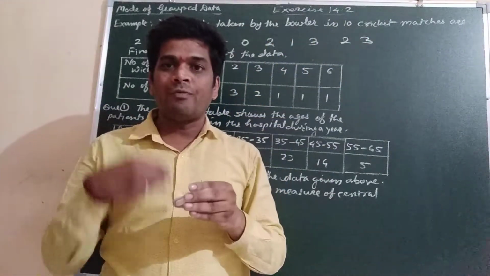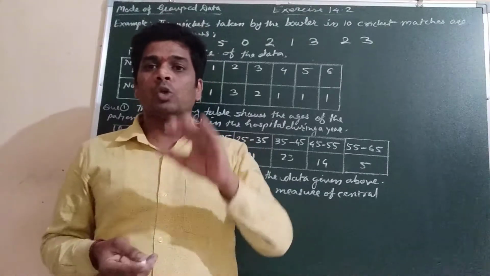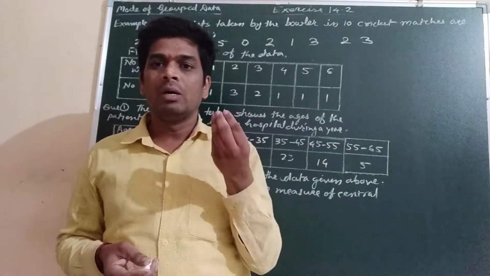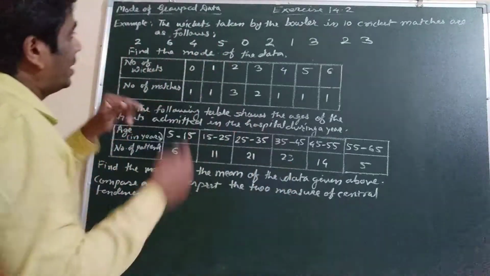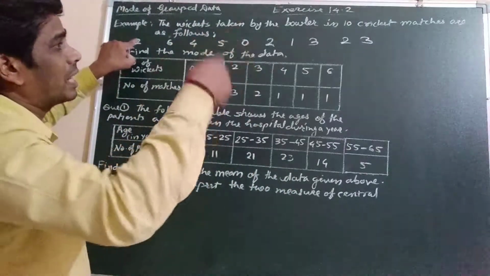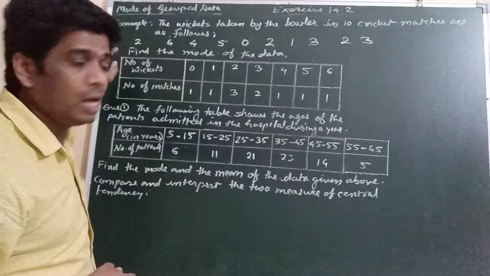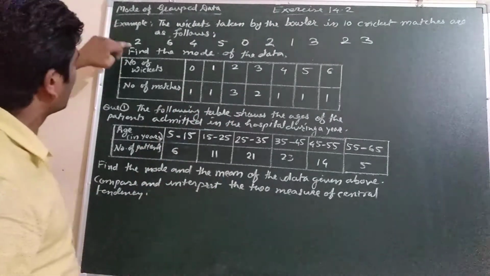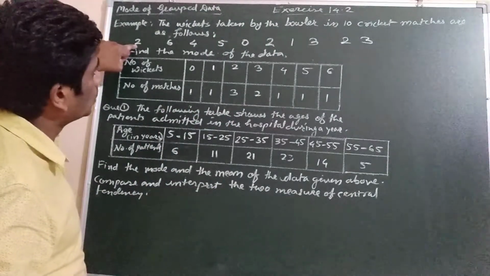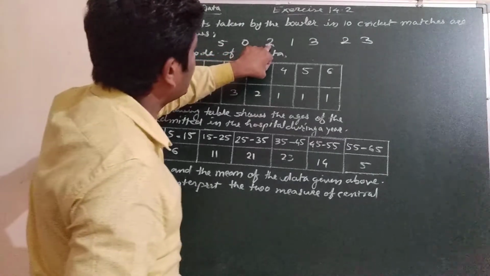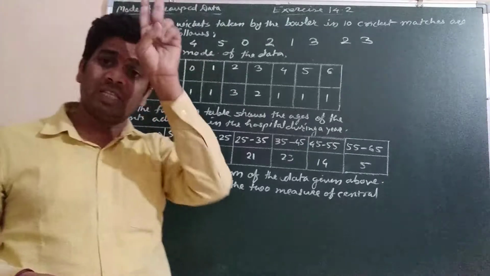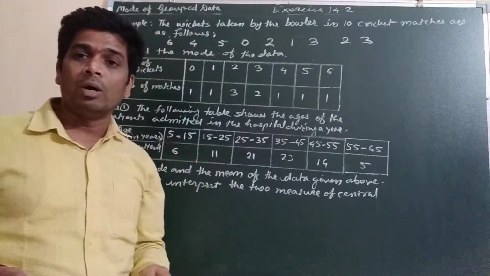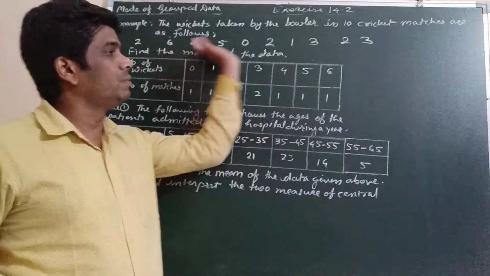So if you want to find the mode of the ungrouped data, the most frequent number is called the mode of the given data. The most frequent number means the one which is repeated most of the times. Here 2 occurs the first time, second time and third time. It means 2 wickets he has taken in 3 matches. So 2 will be the mode of the given data.